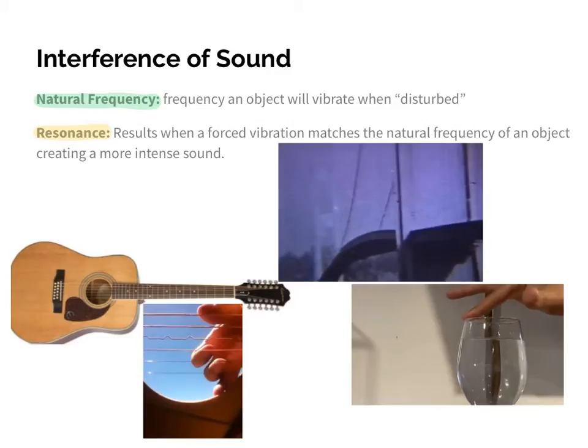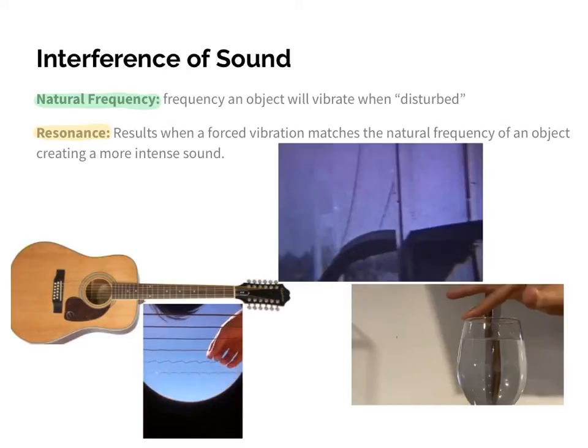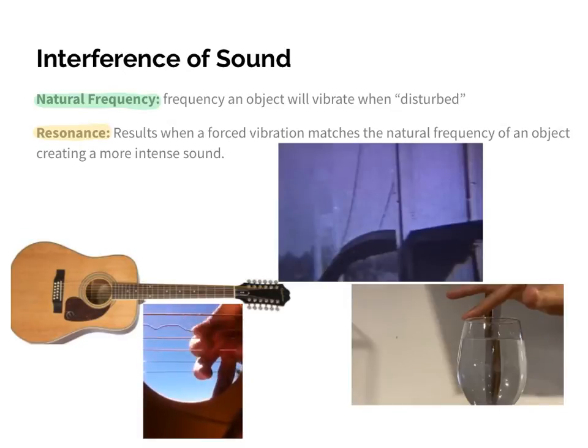As you'll see here, the fingers plucking the strings, notice the different frequencies. We can see the different wavelengths, different frequencies, but the idea is that each of those strings, when disturbed by plucking them, is going to naturally vibrate.